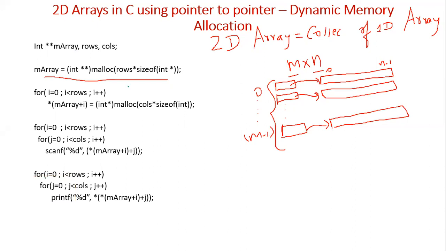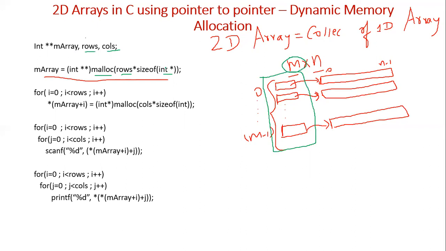So this statement will just create these m pointers. Depending on the number of rows, that many pointers it will create. So what statement are we using here? malloc, memory alloc, rows. How many pointers do we need? We need m pointers. M is nothing but the number of rows. So here it is rows. Here I have used m, or here also you can use m. So malloc rows into size of int star.